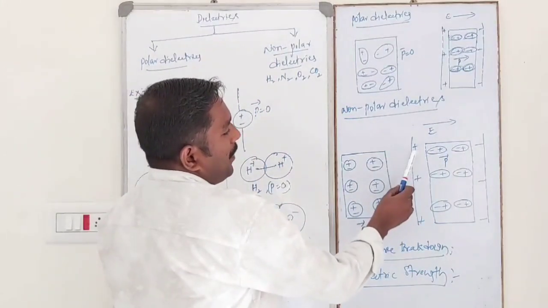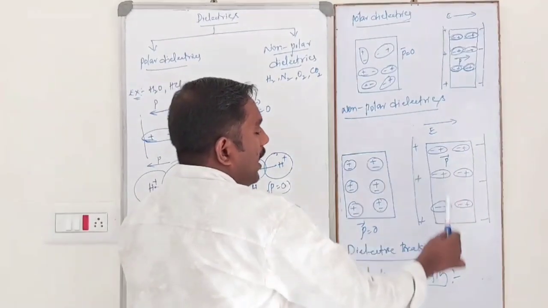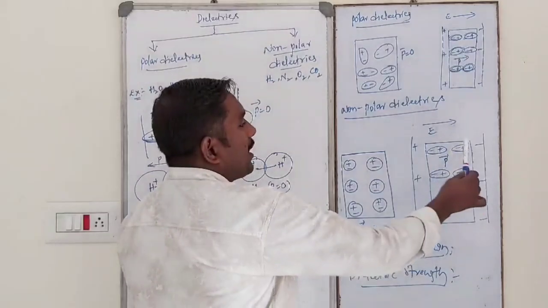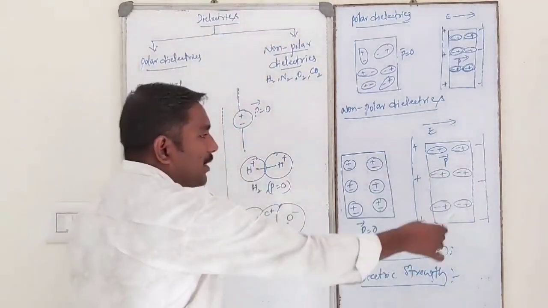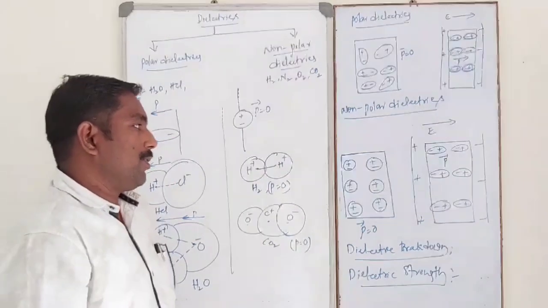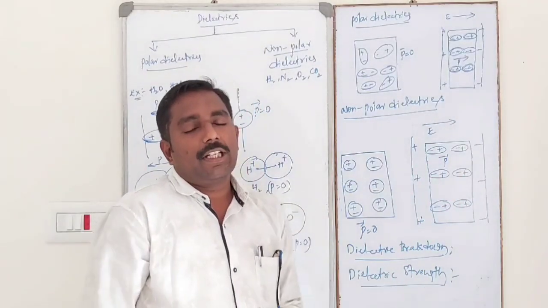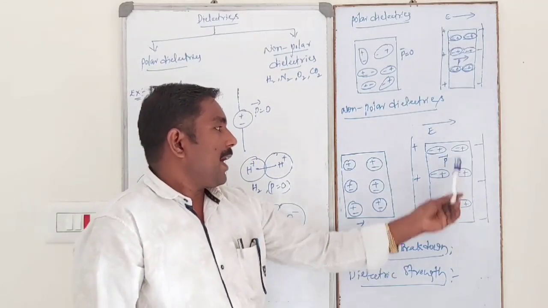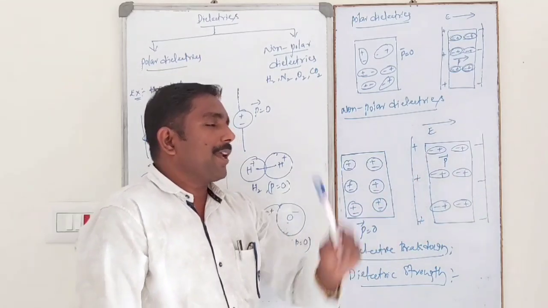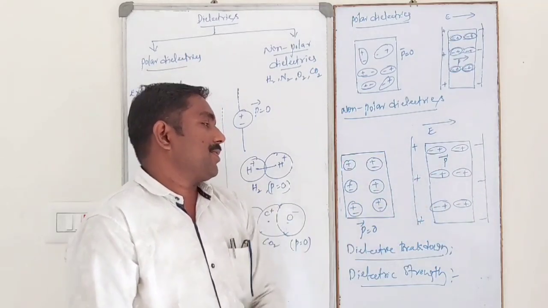Because this is positive and this is negative, there is attraction. So this is the arrangement of molecules after application of the electric field on the non-polar dielectric slab. Then it will be polarized.